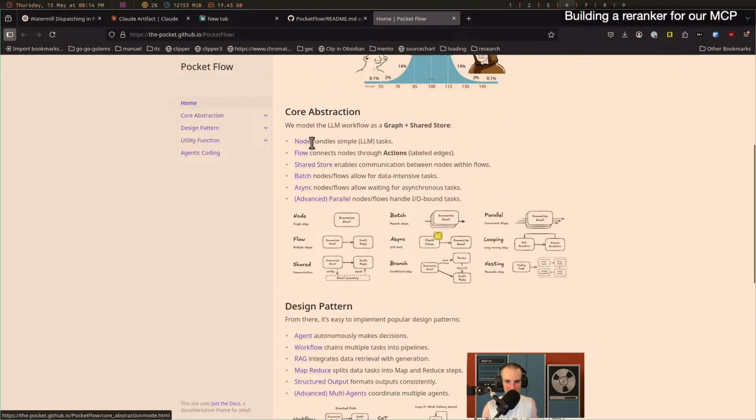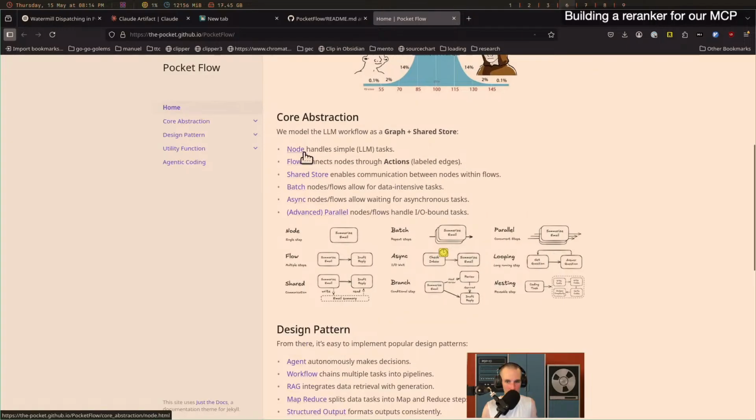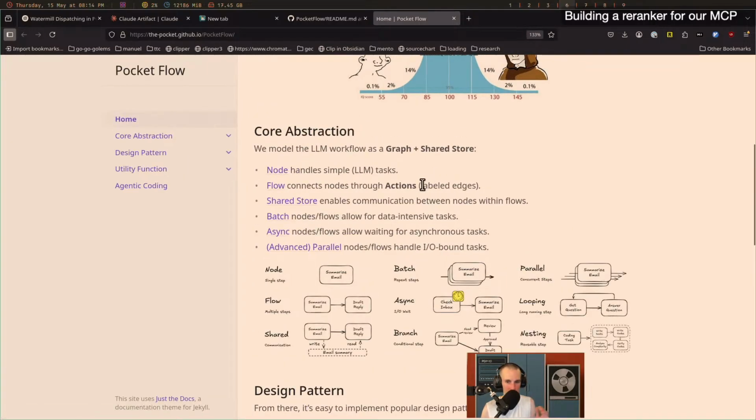So the core abstraction we saw here, right? Nodes handle simple LLM tasks. Flows connect nodes through actions. That's the labeled edges. So continue was a labeled edge from the chat node back to itself. And then there's a shared store, which allows these different nodes to exchange data.